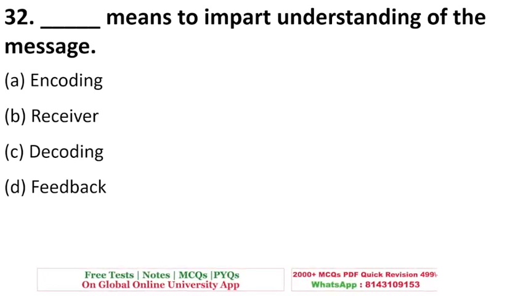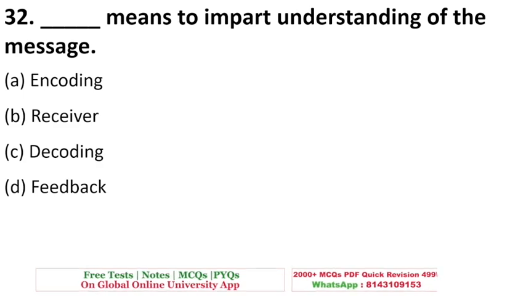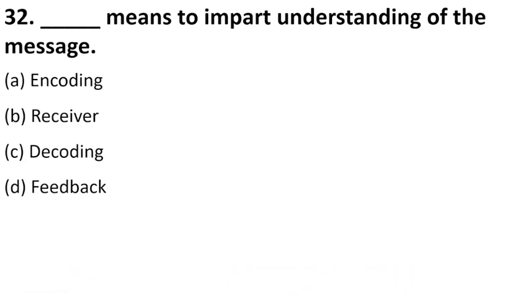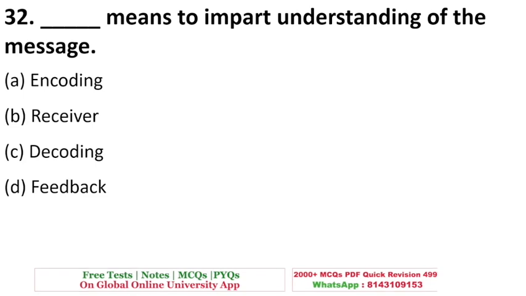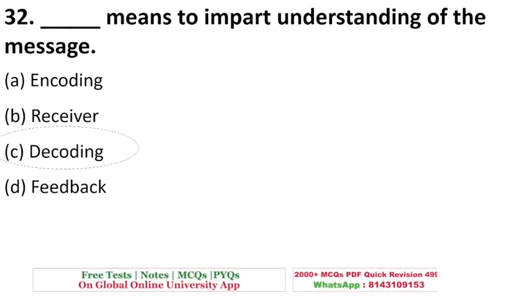Dash means to impart understanding of the message. Encoding, receiving, receiver, decoding, or feedback. So impart understanding of the message is called decoding. It happens at the receiver end.